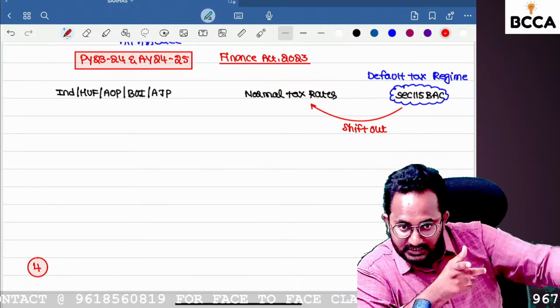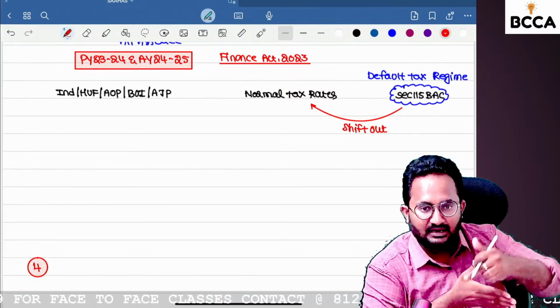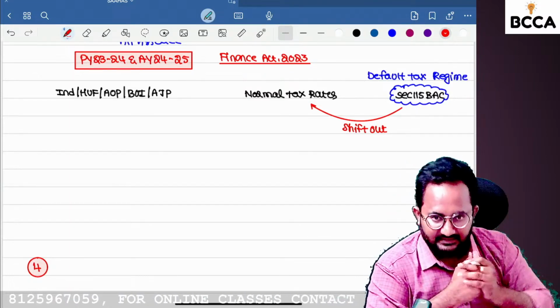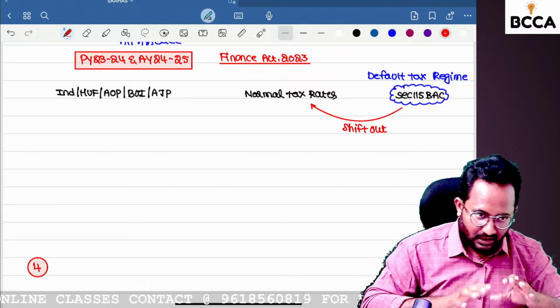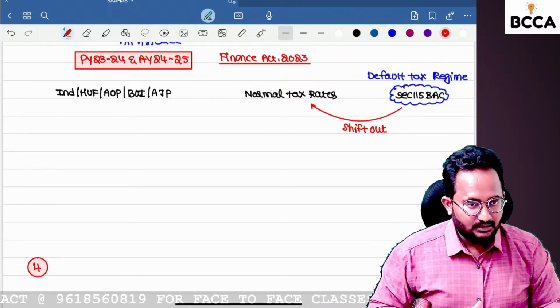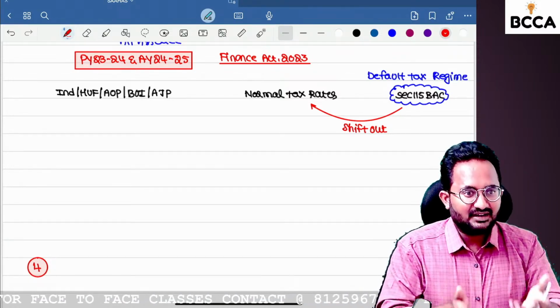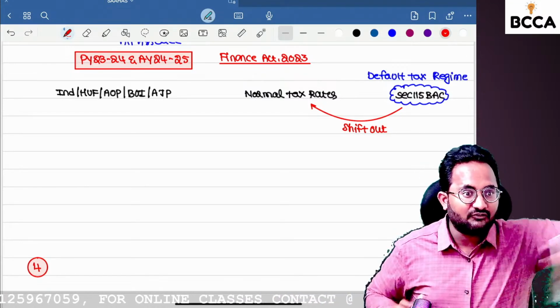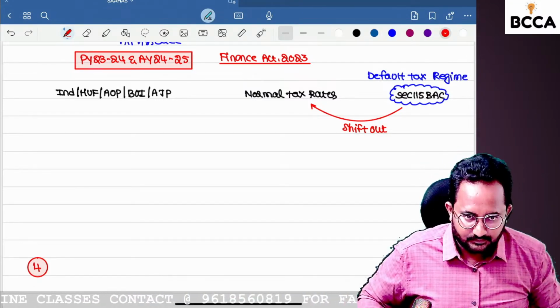But if I want to shift out from 115BAC to the normal tax rate, is that possible? Yes, possible. Here, the normal tax rate is treated as the optional tax rate. We have an option to follow normal, but the default is 115BAC.